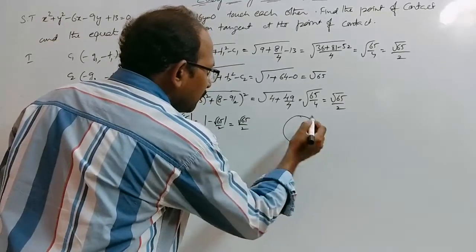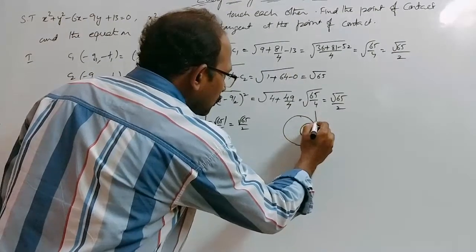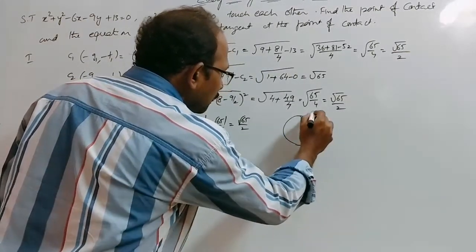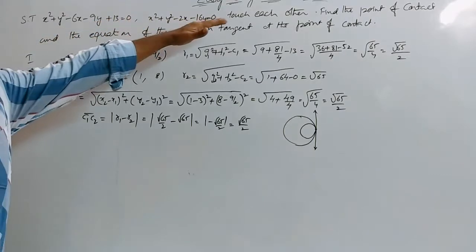It is the point of contact, and at this point of contact we have to draw the tangent also, that is, we have to find this common tangent. It is the first part. What we have proved is that the two circles are touching each other.